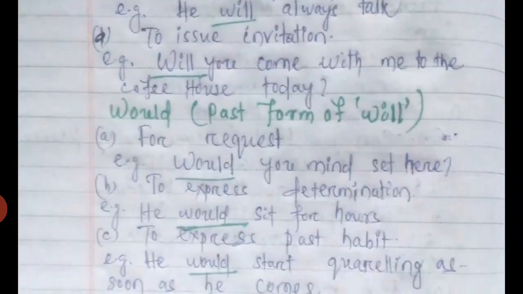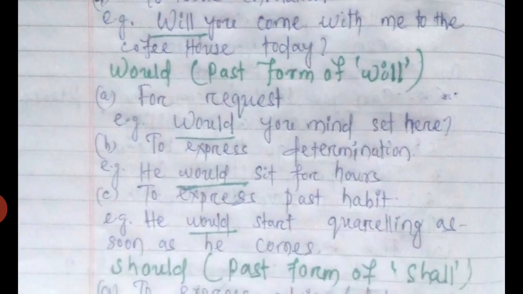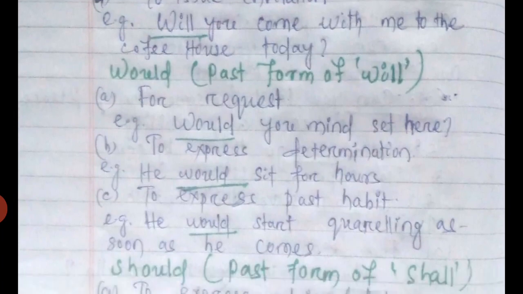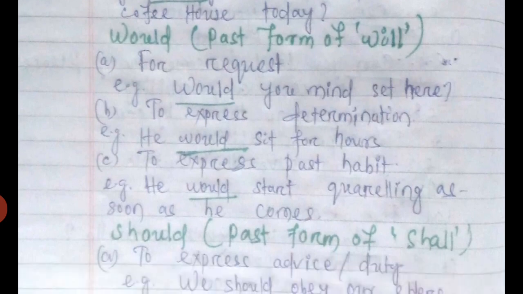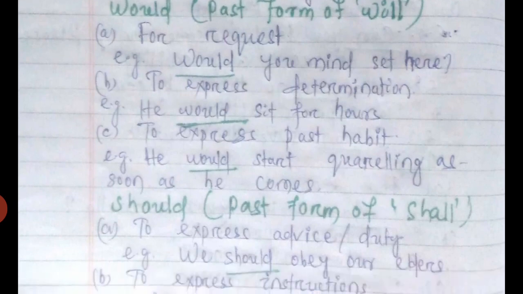Then the modal would. We will discuss about the modal would. Would is the past form of will. For request, for example, we use would. Would you mind sitting here? Then the second one is to express determination.